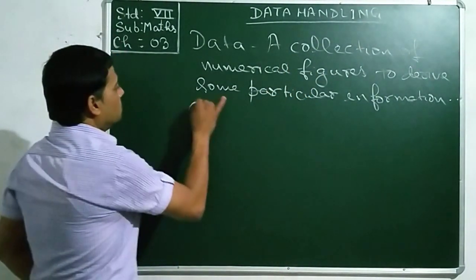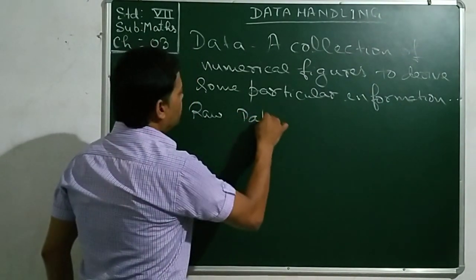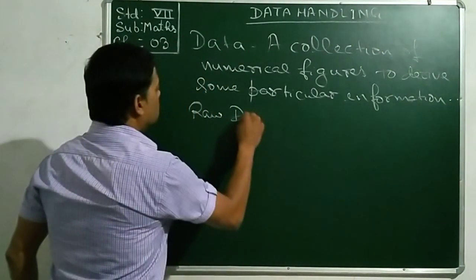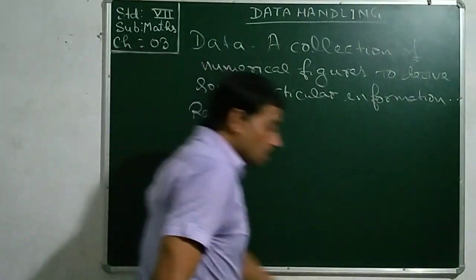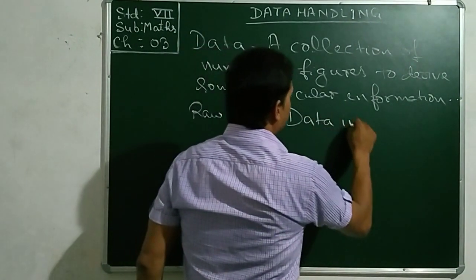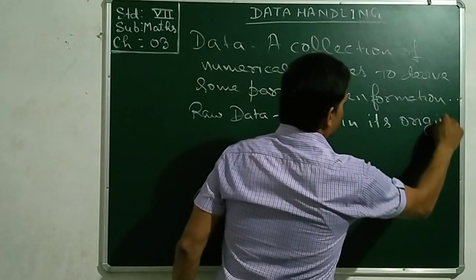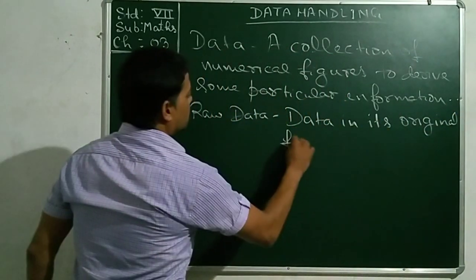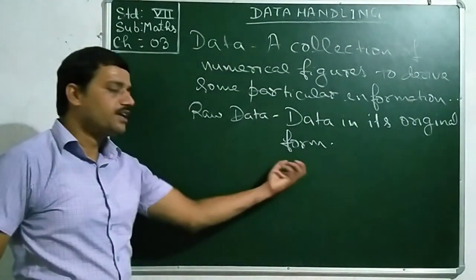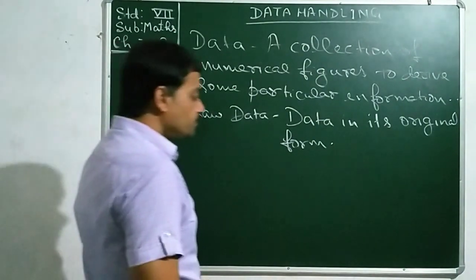Raw data. Raw data are the data in their original form. As you have collected the data in that form, it is raw data.